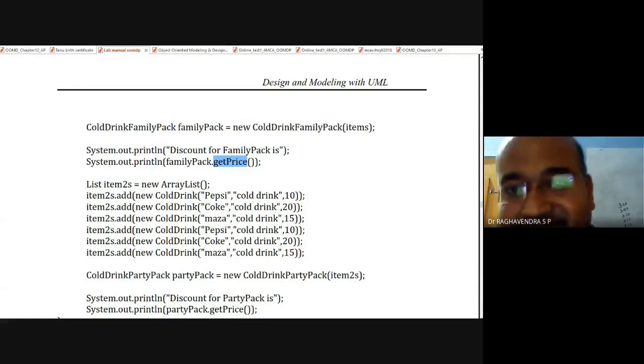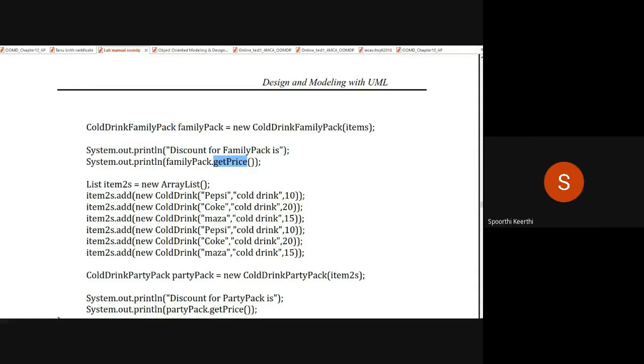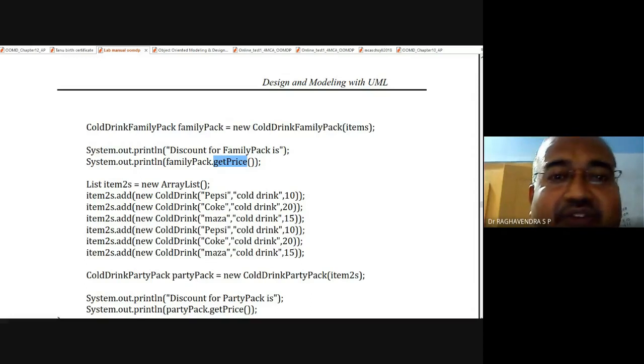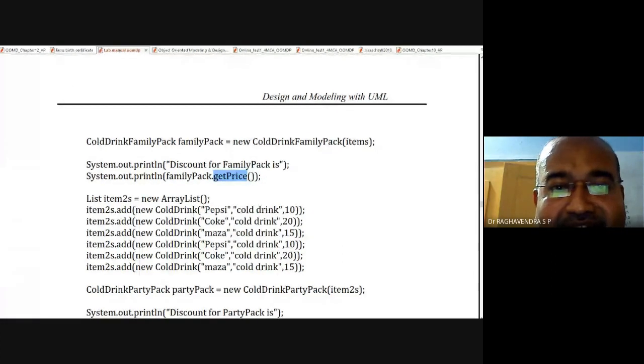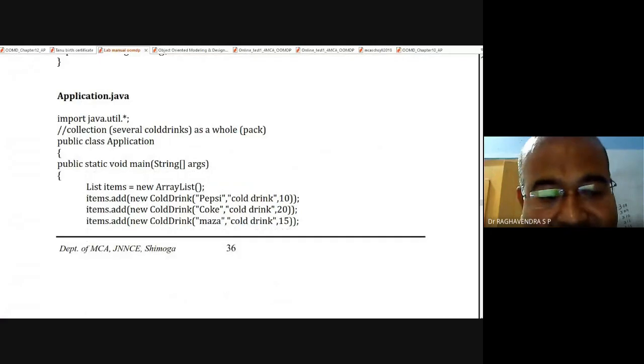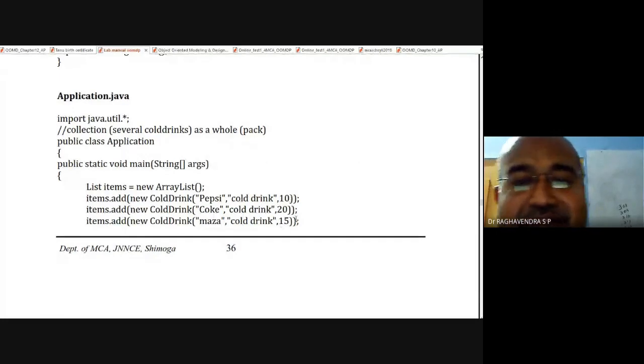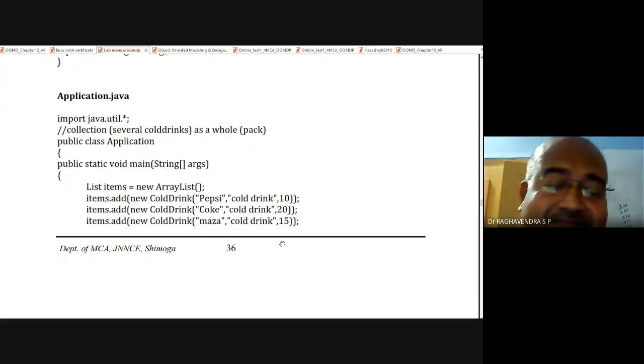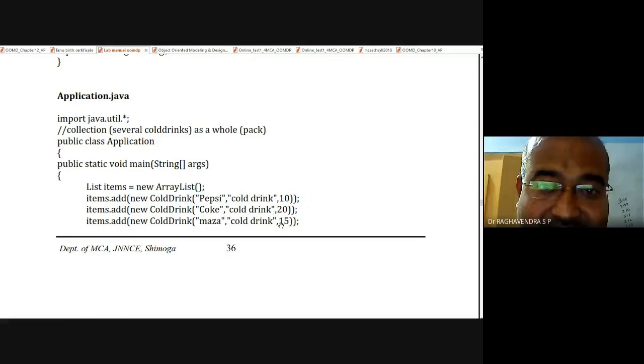So now we shall go to the ColdDrinkFamilyPack and execute getPrice. Fine. Please remember the price of the individual products. Do the summation, the total. How much is it? 45.